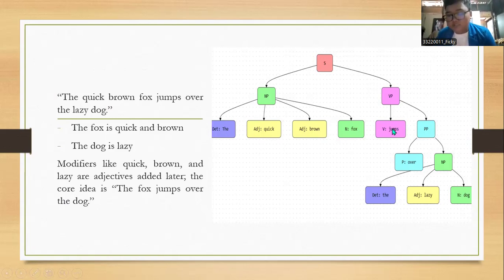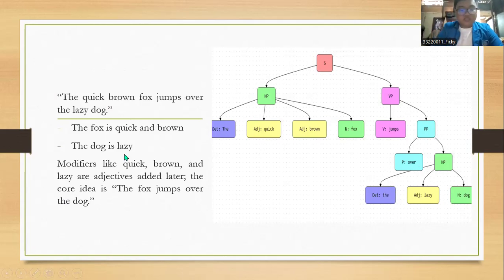The VP is jumps over the lazy dog; the verb is jumps, and it is divided again into a prepositional phrase. The prepositional phrase is over and NP. The is a determiner, lazy is an adjective, and dog is a noun.